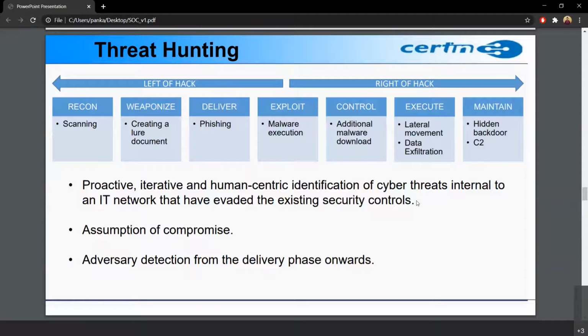Recon is basically, in Hindi we call it Reiki. Scanning is basically trying to find if some open port is there for an organization. Suppose there is port 1433, the MS SQL port. This should be blocked for any outside IP connection. This should not be open for an organization.